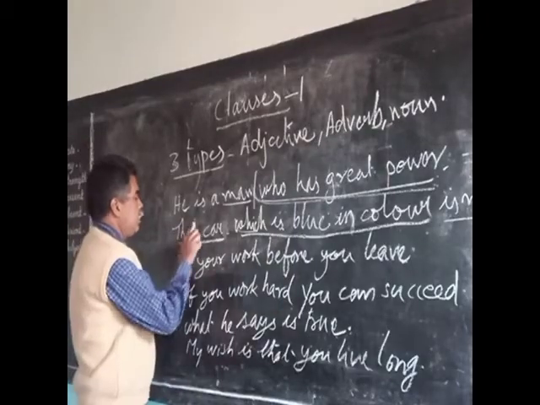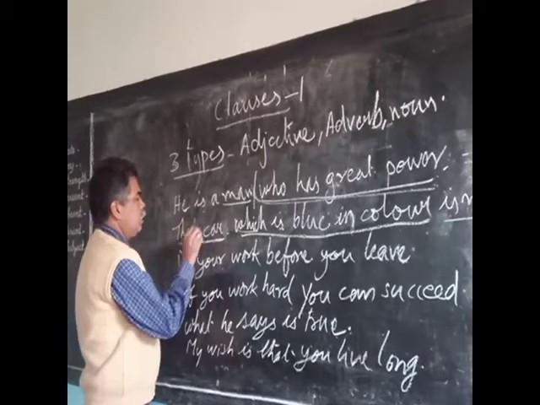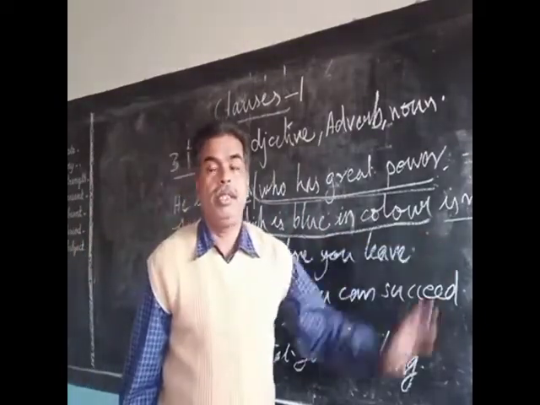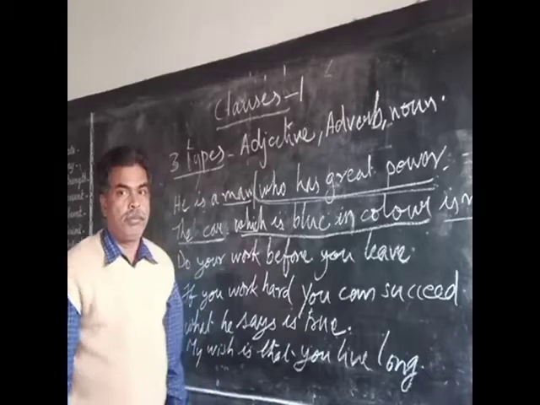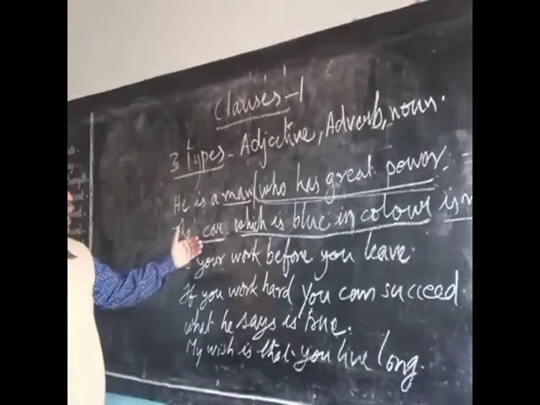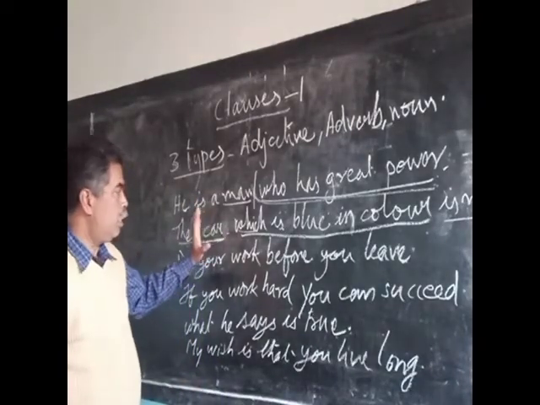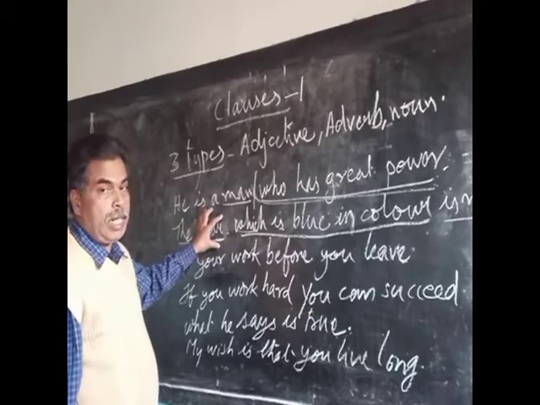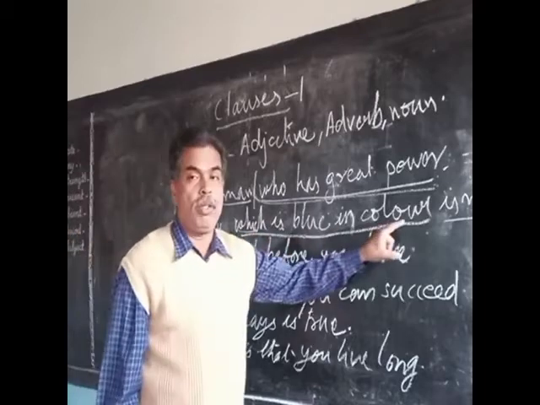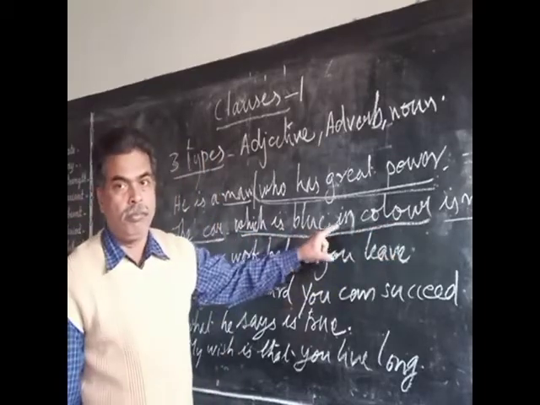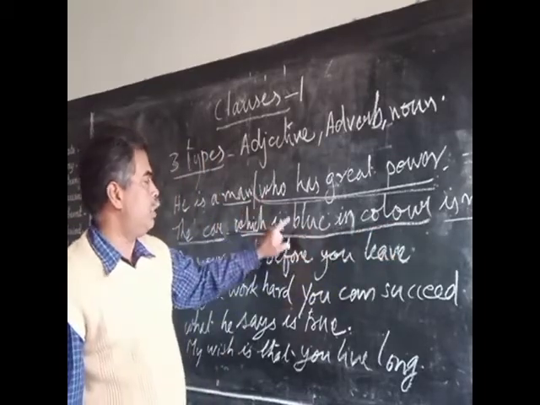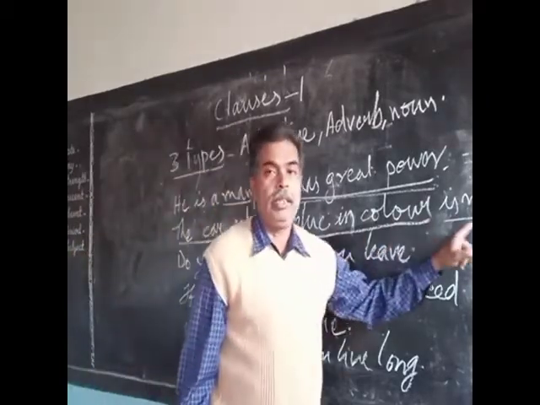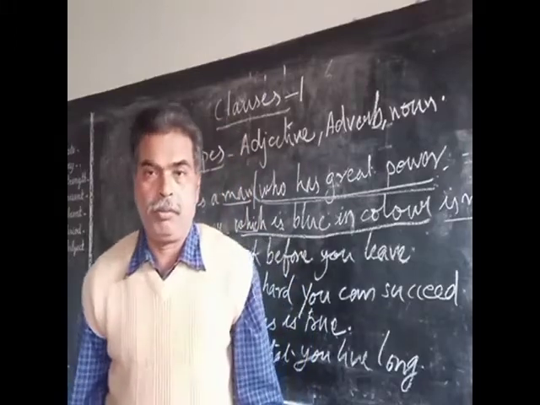Or, let's correct it this way, it is better: the car, which is blue in color, is mine. As you notice here, this car is given a little extra information with the help of this clause or group of words. So as we saw, this is also modifying the noun. So this is also an adjective clause.